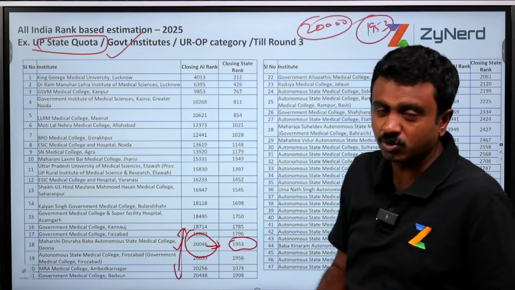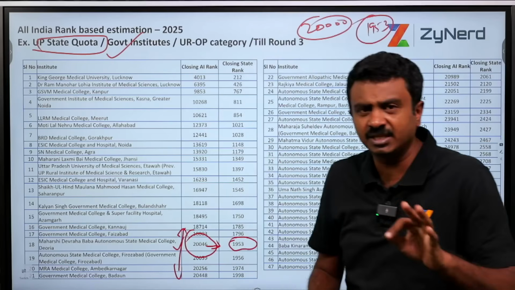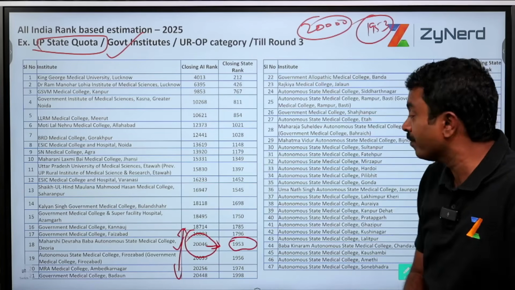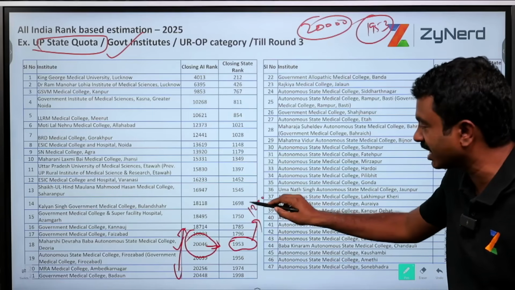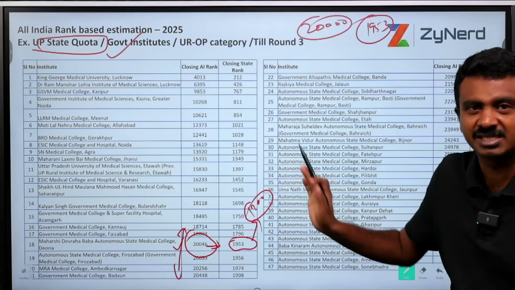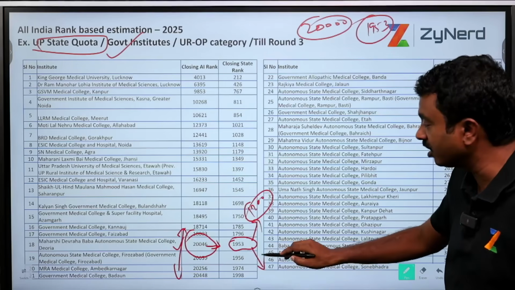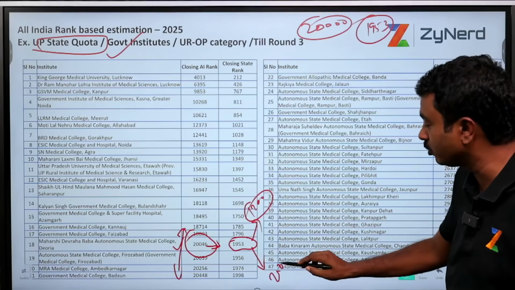Will it happen exactly similar this year? No, there might be changes. But what might not change is that this 1,953 will not suddenly become 1,200 this year. That level of performance difference hasn't happened. Or this 1,953 will not become 2,500 this year.